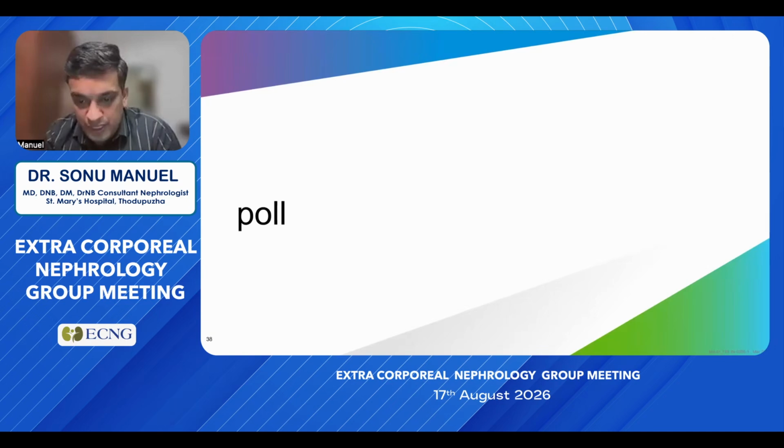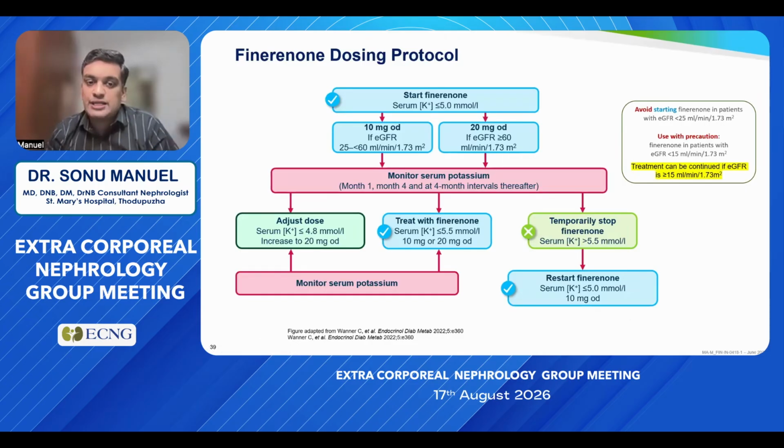According to the trial data, that is FIDELIO-DKD and the major trials, Finerenone is started when the potassium is less than 5 millimole per liter, at a dose of 10 milligram OD if the GFR is between 25 and 60, and 20 milligram OD if the GFR is more than 60. You have to monitor serum potassium at month 1, month 4, and at 4-month intervals thereafter. If potassium is less than 4.8, increase the dose to 20 milligram. Continue treatment if potassium is between 4.8 and 5.5. Temporarily stop Finerenone when the potassium is more than 5.5, and restart when the potassium comes to less than 5 at a dose of 10 milligram OD.